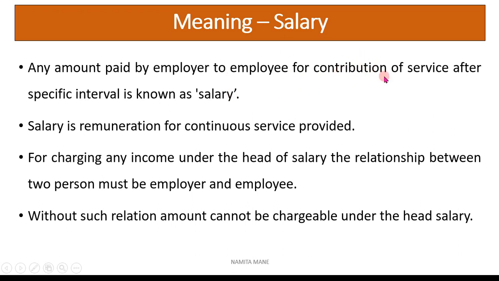After this contribution of service, the employer gives the salary for the specific interval. It can be for a month, it can be for 2 months and so on. So salary is remuneration for continuous service provided by the employee to the employer.